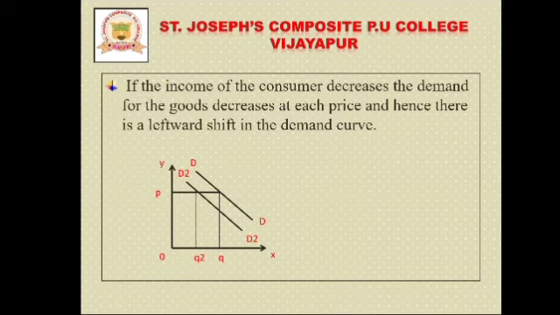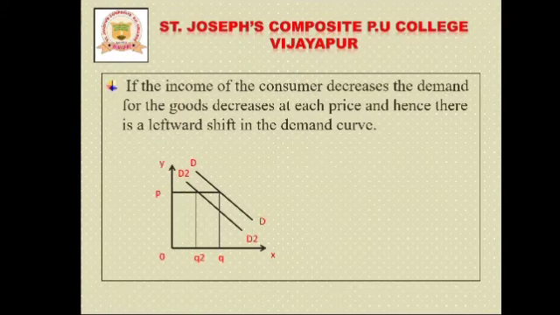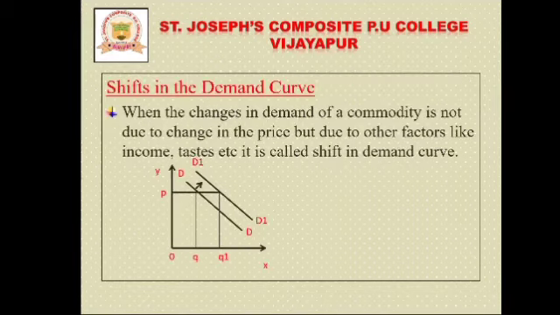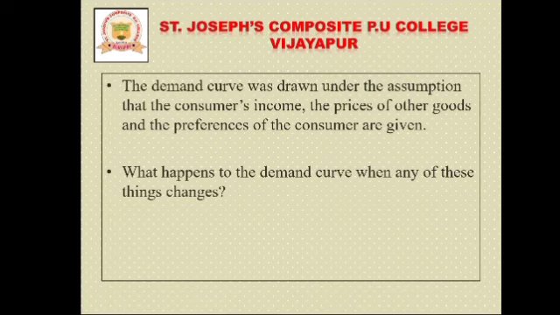And at the same time, if the income of the consumers increases, then demand also increases. At that time, the demand curve will be shifted to the right. So this is what the shift of the demand curve is.